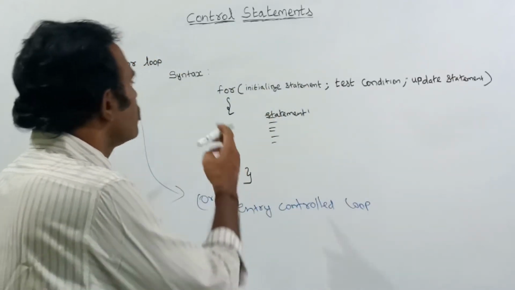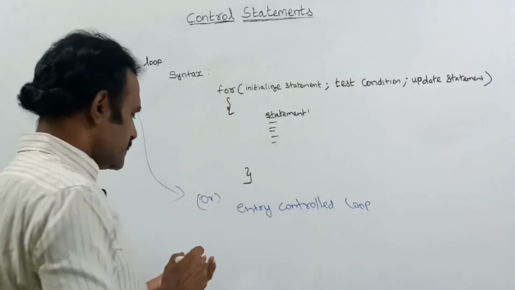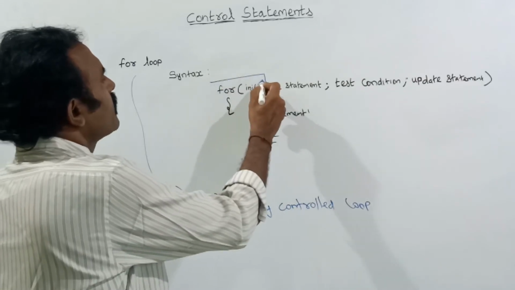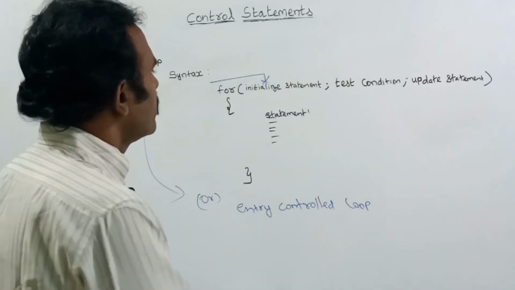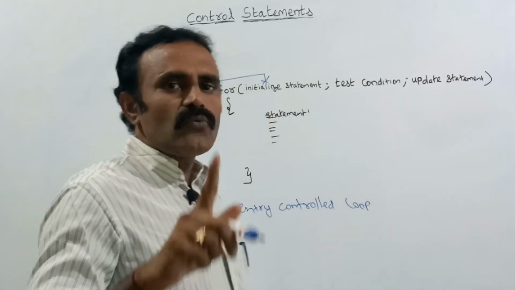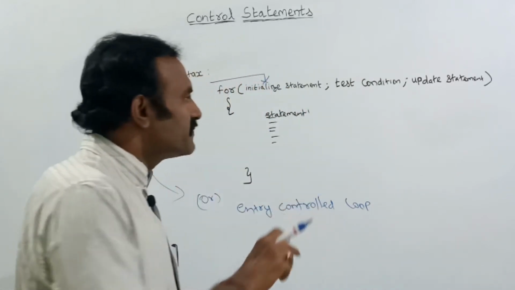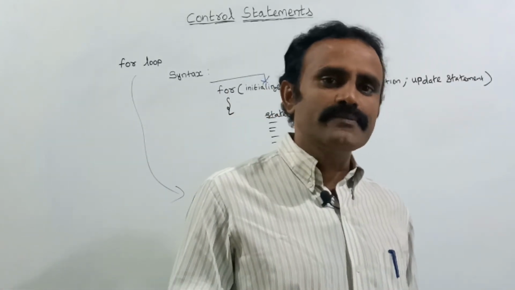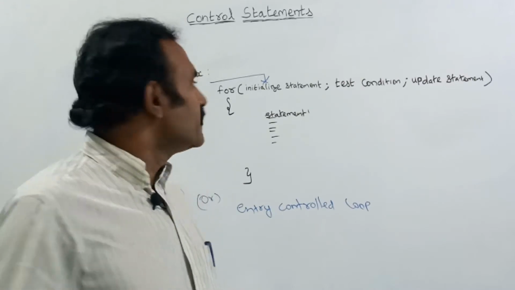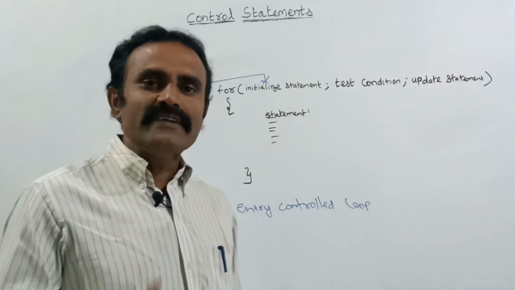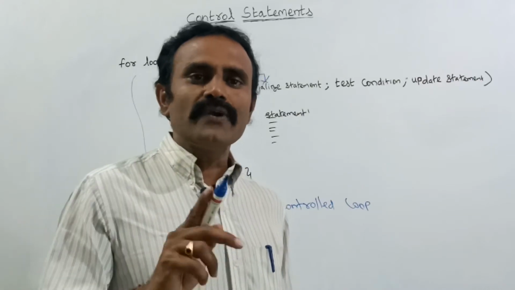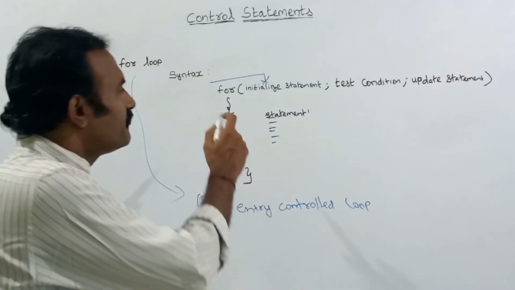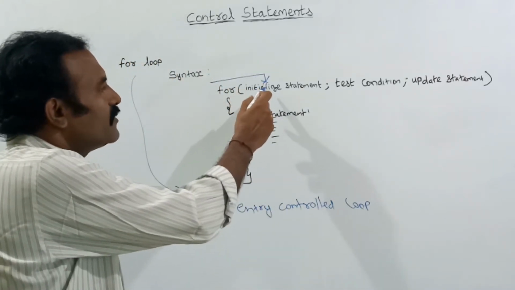Once the controller comes inside, the initialization statement occurs only one time. Suppose you are repeating the process 5 or 10 times, the variable won't be initialized each and every time. It will be initialized a single time only, before the first iteration happens.